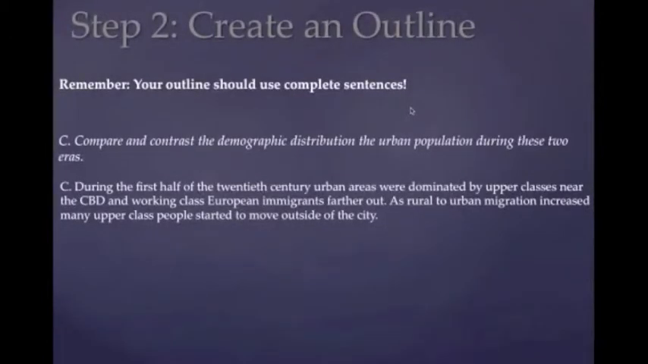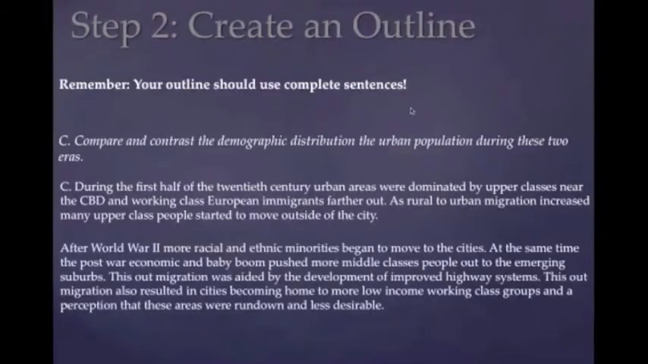Okay, so during the first half of the 20th century, urban areas were dominated by upper classes near the CBD and working class European immigrants further out. As rural and urban immigration increased, many upper class people started to move outside of the city. After World War II, more racial and ethnic minorities began to move to the cities. At the same time, the post-war economic and baby boom pushed more middle class people out to the emerging suburbs.